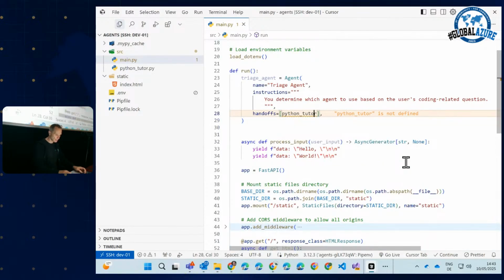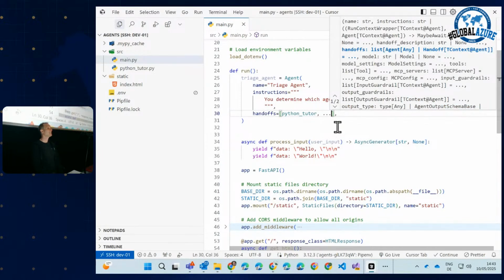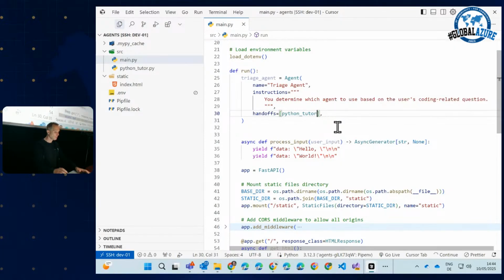We will do that in a second, and let's import the Python tutor. Now you see this triage agent is the basis for a multi-agent system. You determine which agent to use based on the user's coding related question. Currently we only have a single tutor, the Python tutor. Here we can add additional agents later on, and with that, we get a multi-agent system. Pretty simple, pretty straightforward, very nice programming model, I think.